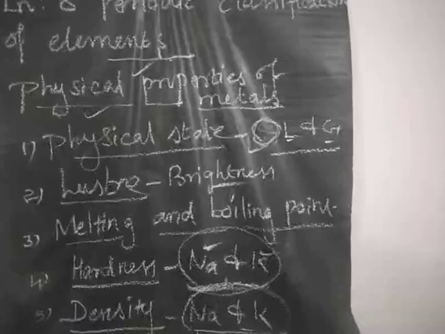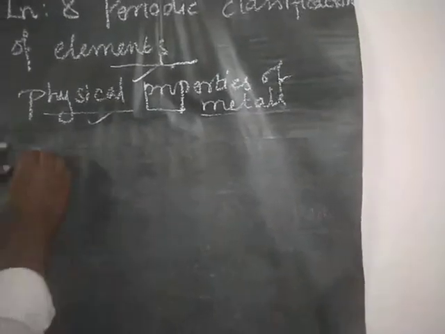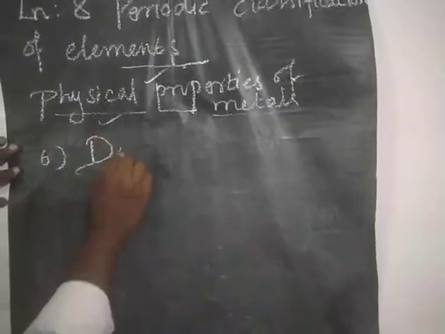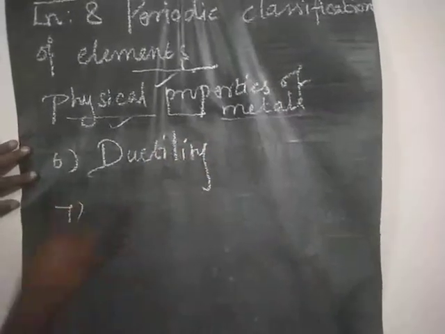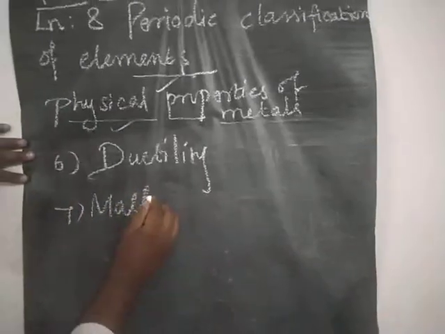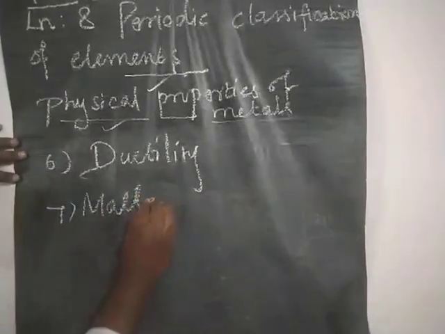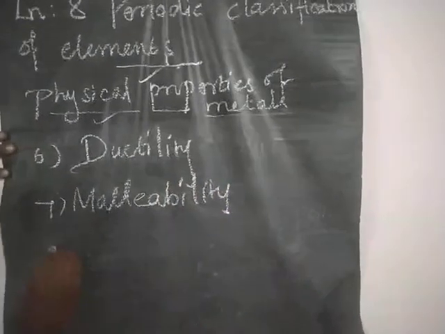Next property, the sixth property, ductility. Seventh property, malleability.